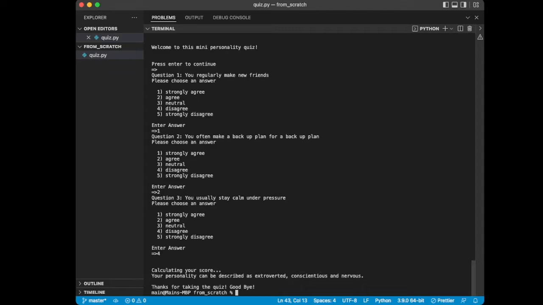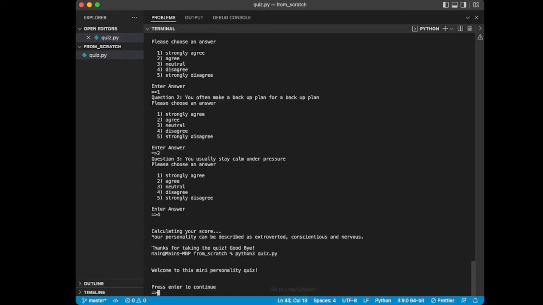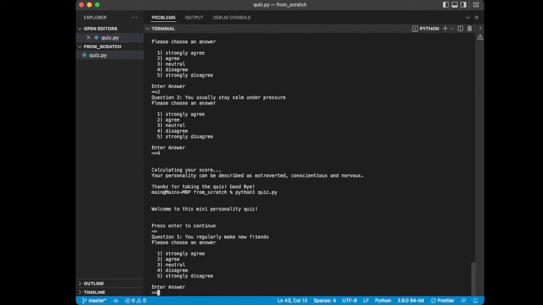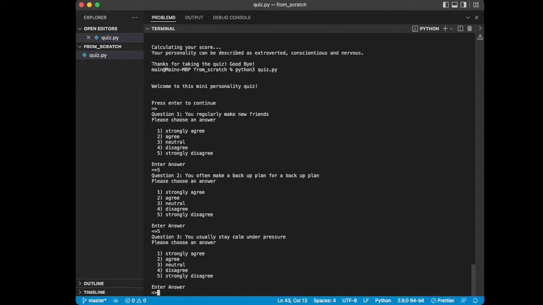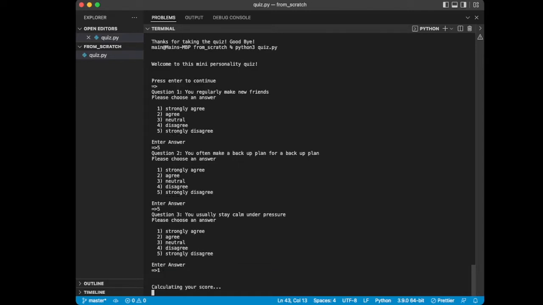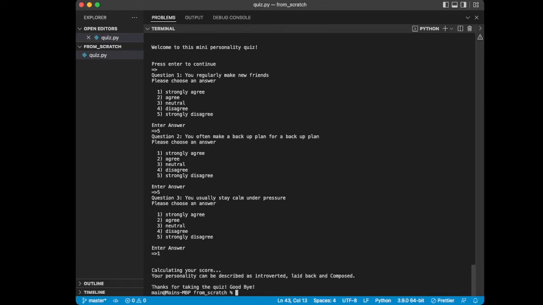And you can see that obviously this is very, very simple, but if I were to run this again and enter completely different scores, let me just show you that. Maybe if I chose strongly disagree for everything, so you don't make friends, you don't have a backup plan, so that'll also be a 5. And maybe this time I will stay very calm under pressure. Hit 1, let it calculate the score. You can see that it comes up with a totally different description of us. Your personality can be described as introverted, laid back, and composed. So you can see that it's responding differently to the inputs that we give it, and calculating our personality as an output. So this is what we're going to be building.